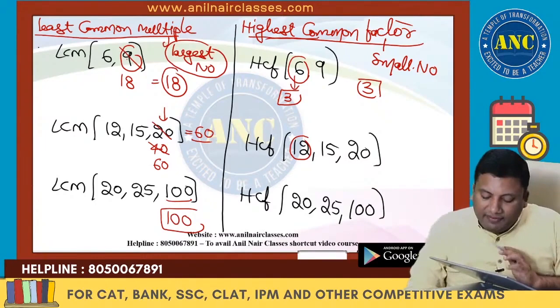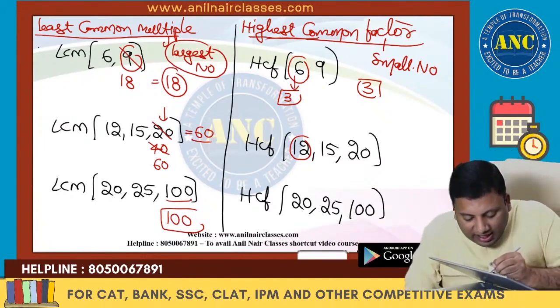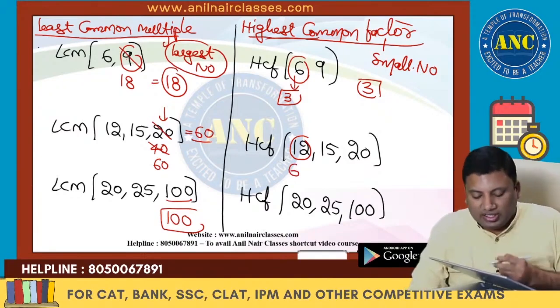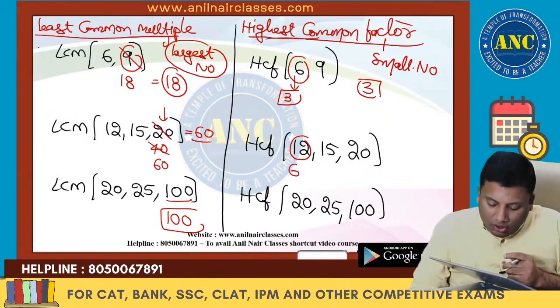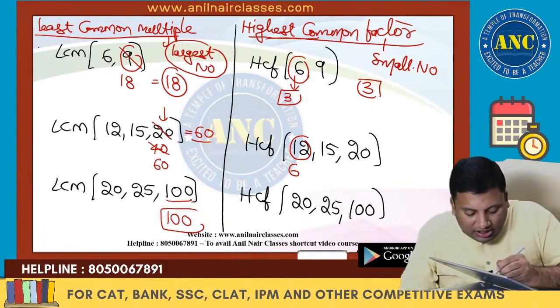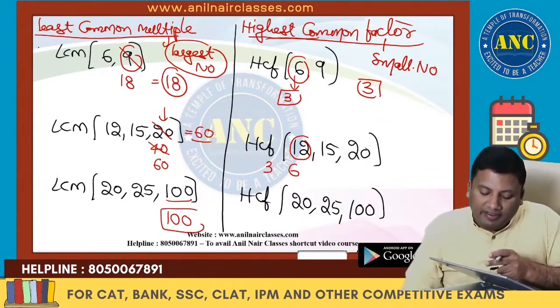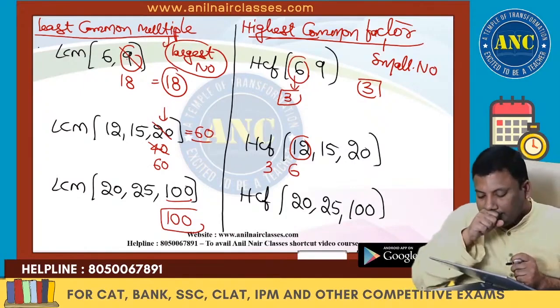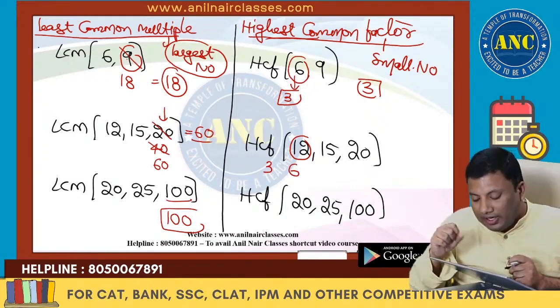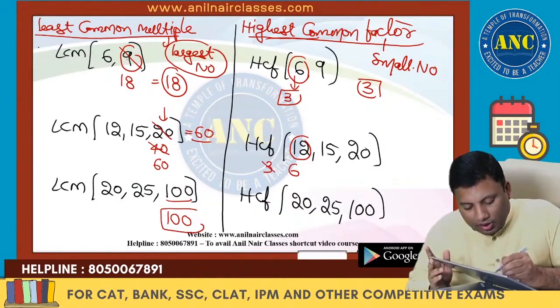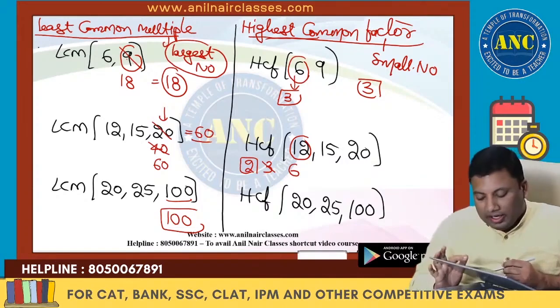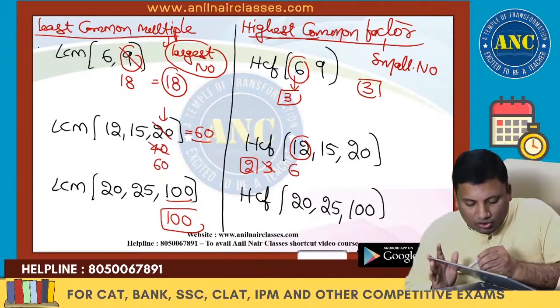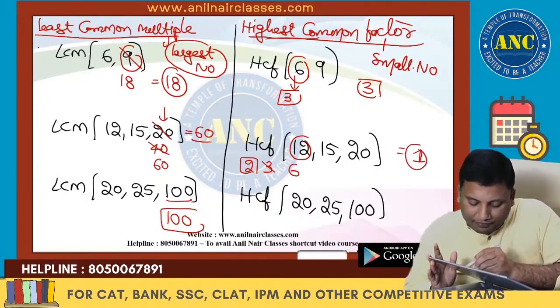Does 12 divide every other number? No. What is the next highest factor? 6. Does 6 divide 15? No. Next highest, 3. Does 3 divide 15? Yes. Does 3 divide 20? No. Next, 2. Does 2 divide 15? No. So the answer is 1.